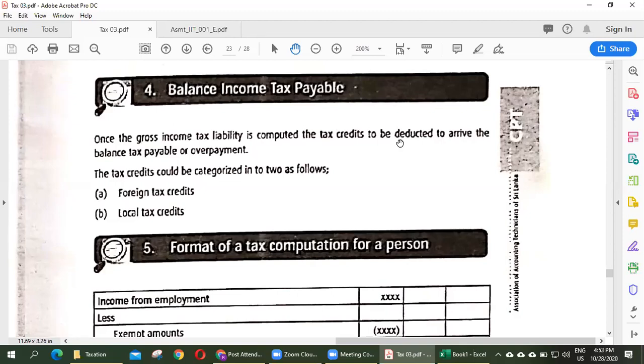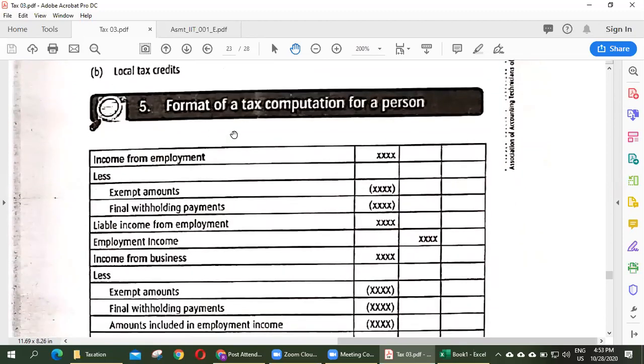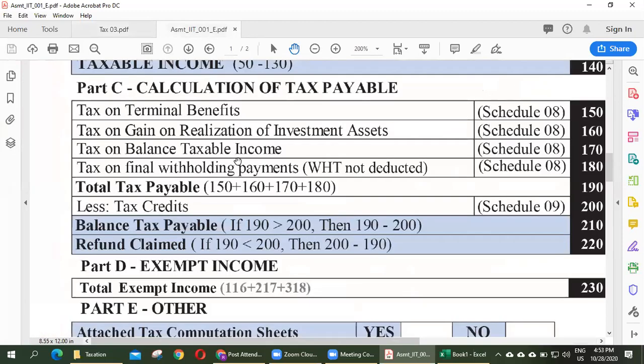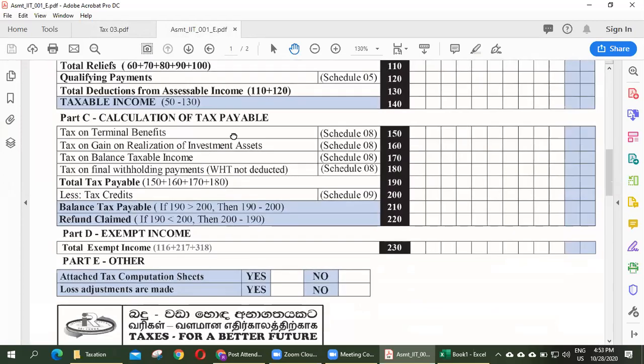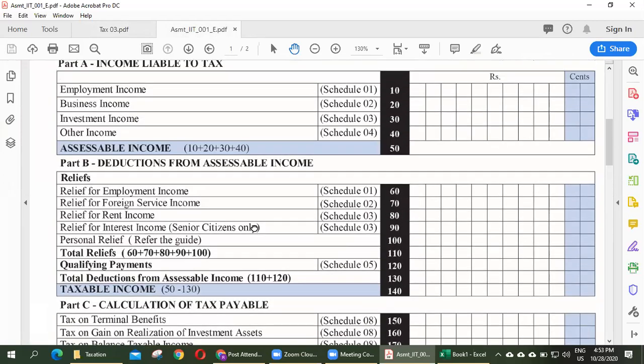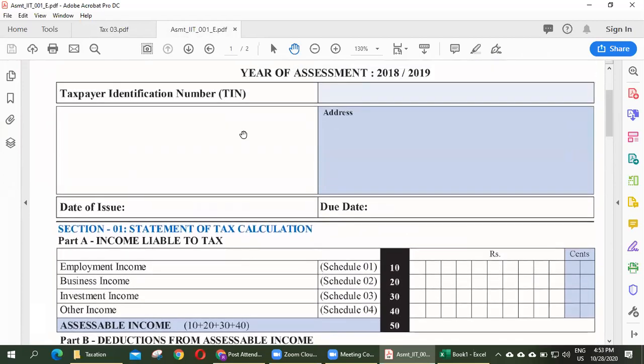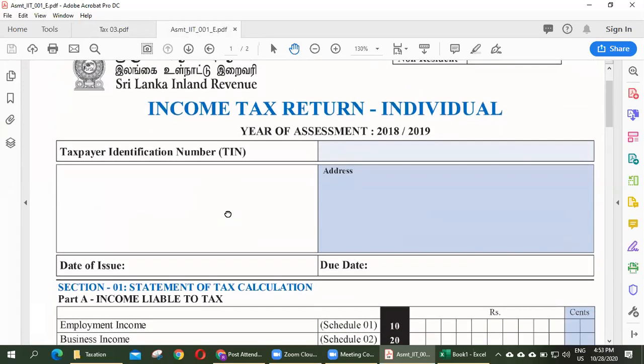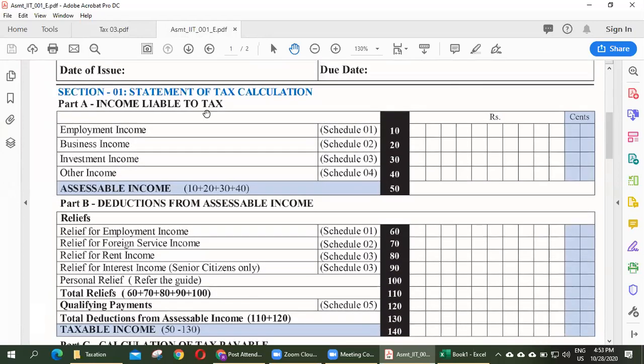The tax credit should be categorized into two as follows: foreign tax credit and local tax credit. So we will get a clear idea about this in the examples. So this is the format of tax computation. Here, this is the return form. I think all of you are very clear on how to fill this income return form, right? First, we have to calculate employment income, business income, investment income, and other income. The total of these incomes equals assessable income.